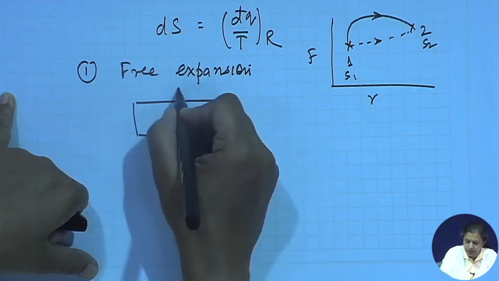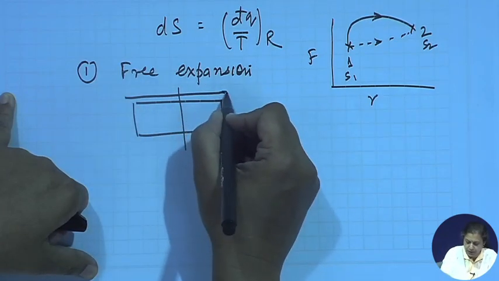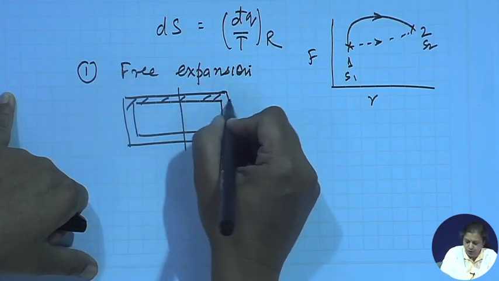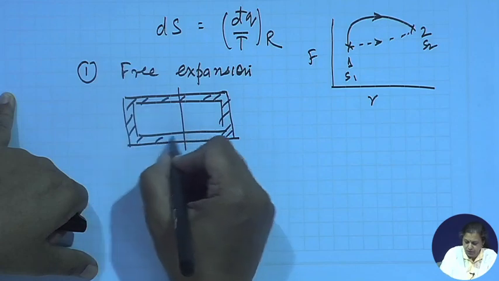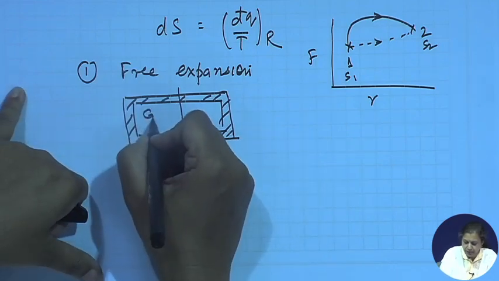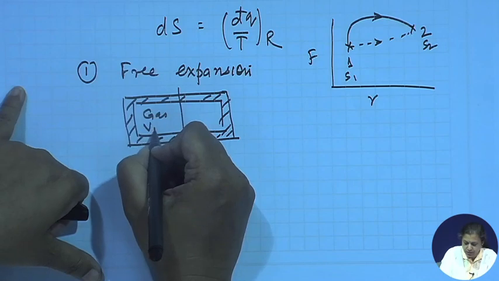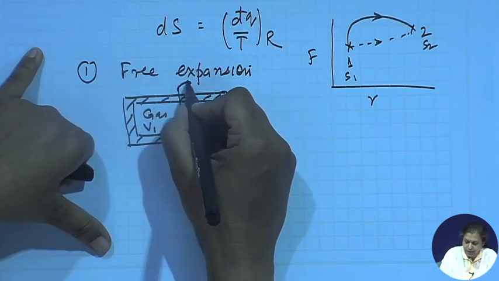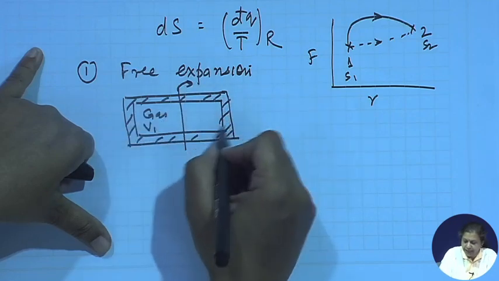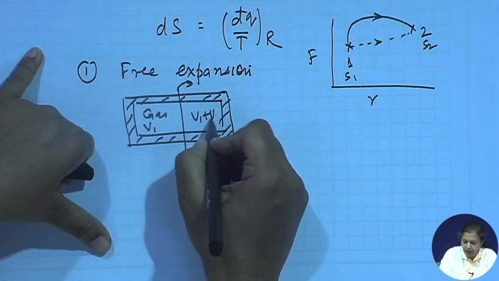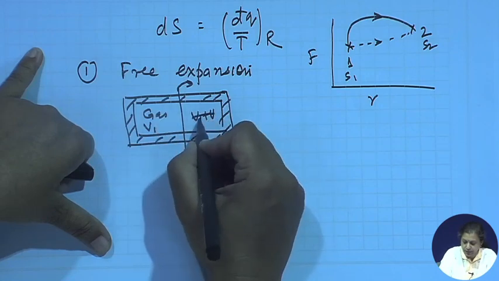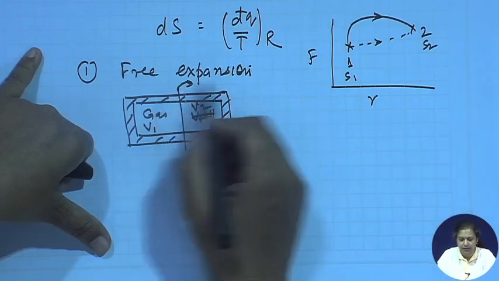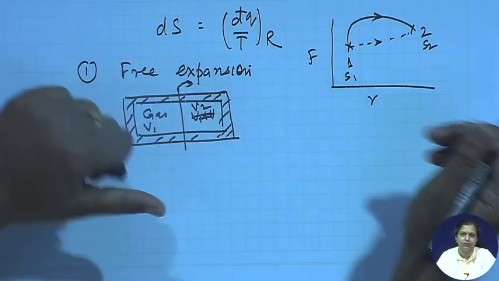There was a cylinder which is divided by a partition, and it is surrounded by an insulated wall such that no heat transfer from the surroundings occurs, and I had some amount of gas which was concentrated within the volume V1, and then this particular partition was removed and the entire gas expanded and occupied the entire volume, V1 plus V2. We know that this is a spontaneous process, but the reverse is not spontaneous.